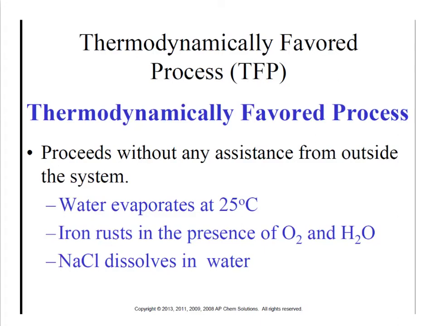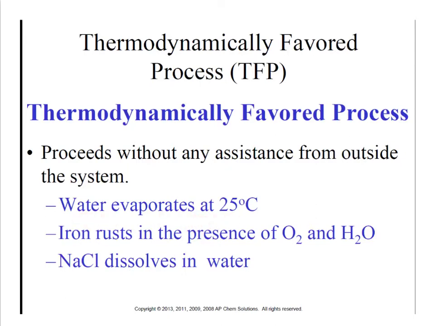So let's start out this lesson by talking about what it means to be thermodynamically favored. A thermodynamically favored process is one that proceeds without any assistance from the outside system. So it's a reaction that occurs by itself. You don't need to put any energy into it in order to cause it to occur. Some examples: water evaporating at 25 degrees Celsius.